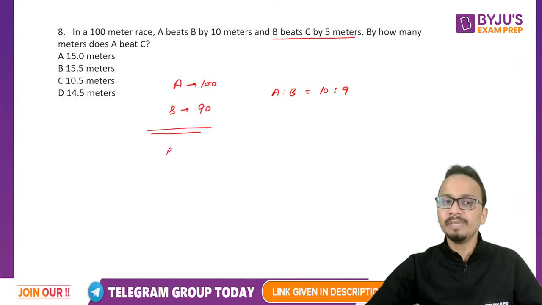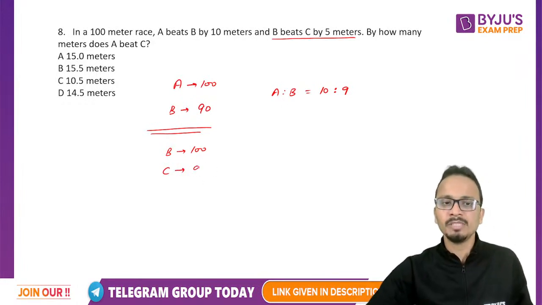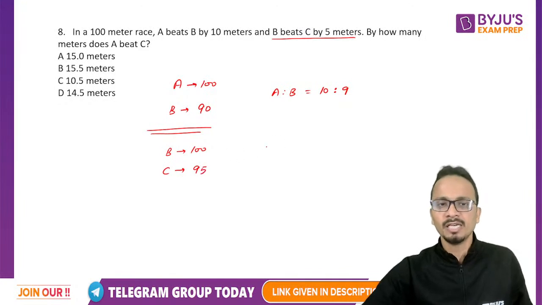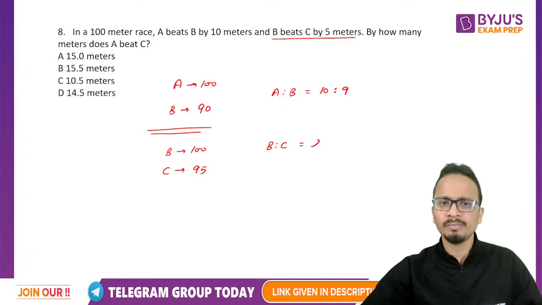Now looking at the second relation, B beats C by 5 meters. So that means when B has finished the race, when B has completed 100 meters, C has traveled 5 meters less than him. So C has traveled 95 meters, and the ratio of the speeds of B and C will be equal to, you can cancel 5 from both of them, so it will be 20:19.